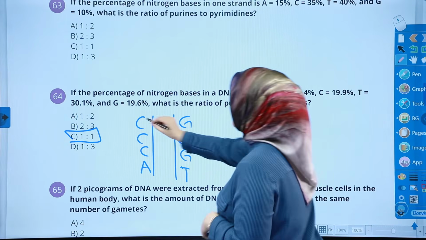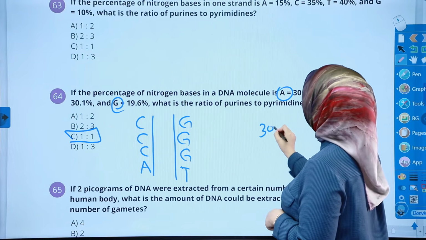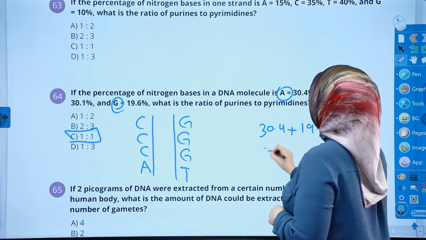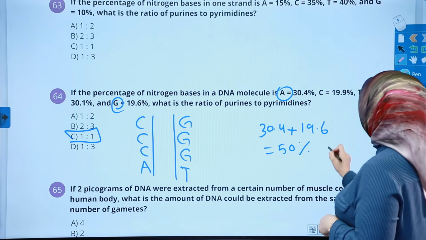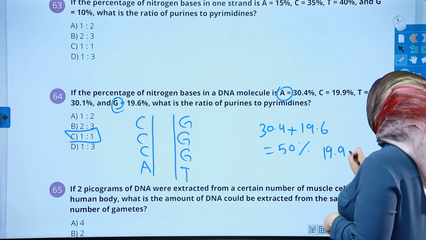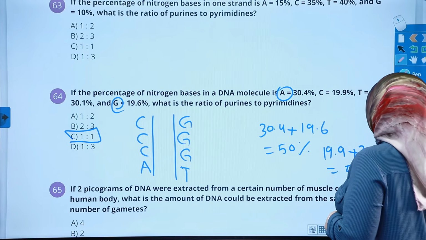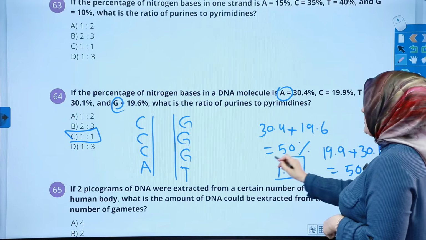A and G are purines, and let's add them together. 30.4% plus 19.6% equals 50%. And same goes for the other one, 19.9 plus 30.1 equals 50%. And 50-50 is 1 to 1. You don't need to think about it.